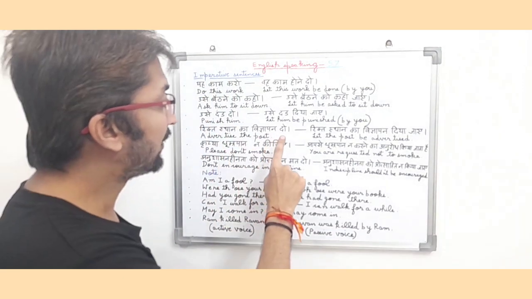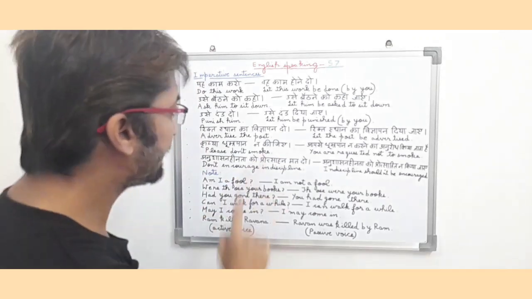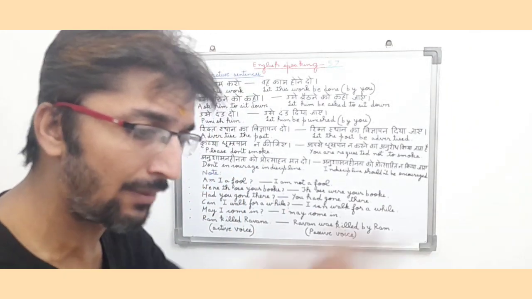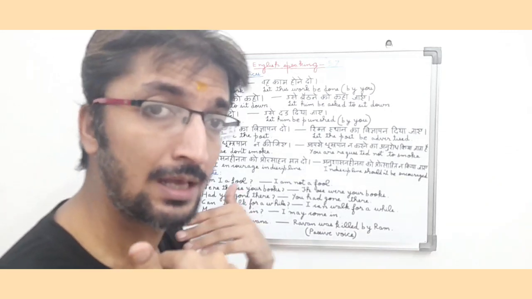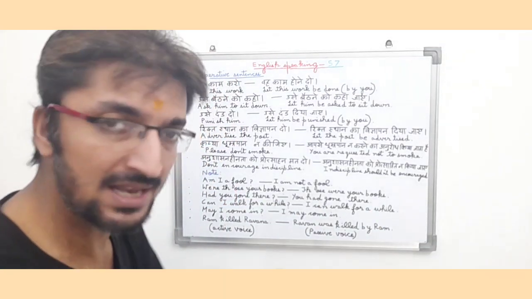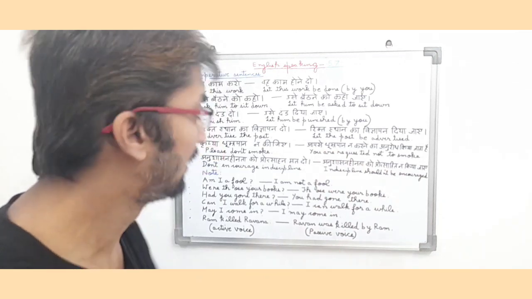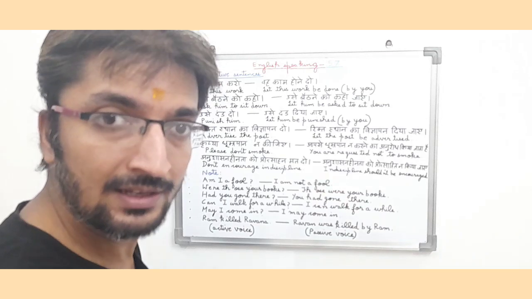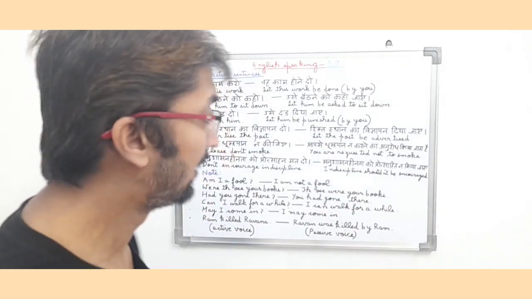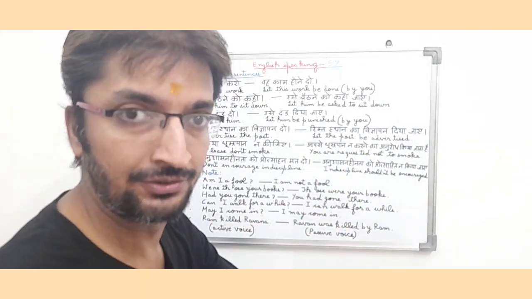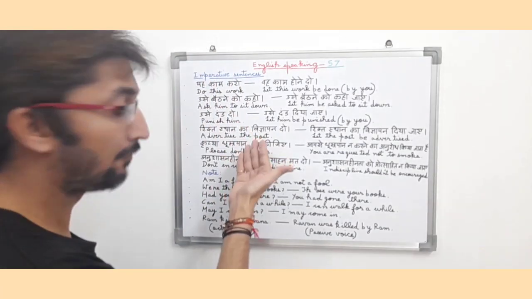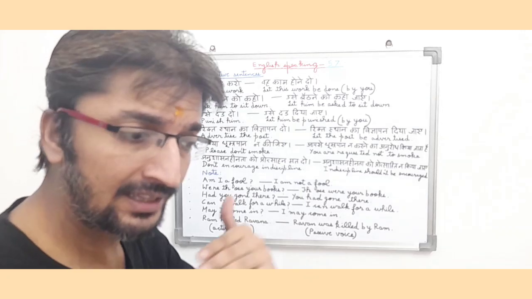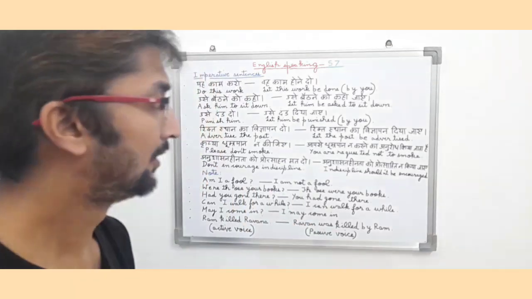रिक्त स्थान का विज्ञापन दो. So in English it means advertise the post. So friends, basically it is an active type sentence because we are giving a command to another person to advertise the post. Now it will convert into passive voice or imperative type sentence. रिक्त स्थान का विज्ञापन दिया जाए. And now we are going to use let in this sentence, so it will become an imperative sentence. Let the post be advertised. So here it was active, now it became passive. Similarly in all the three cases, and they are imperative sentences.